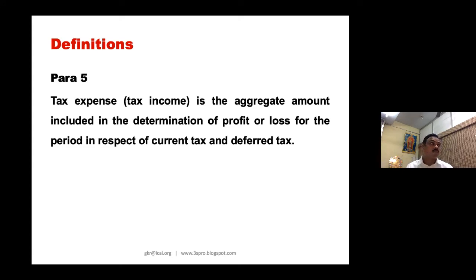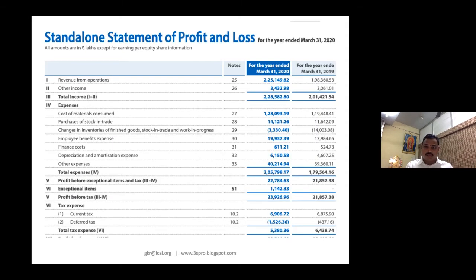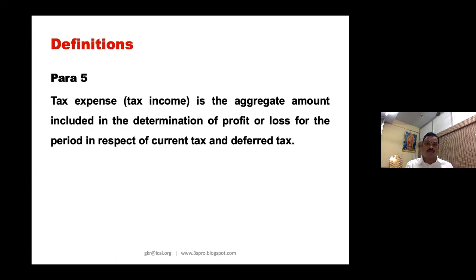Please take the same example of the COVID-19 situation. In 1920 I made a profit of 23,926.96 lakhs. So that means 239 crores I made a profit.